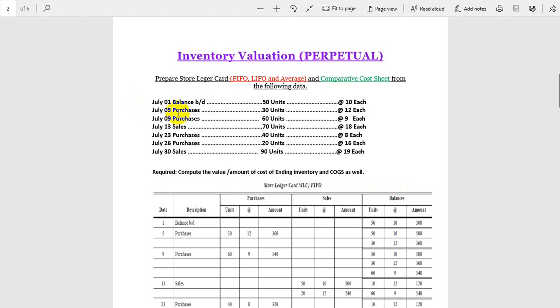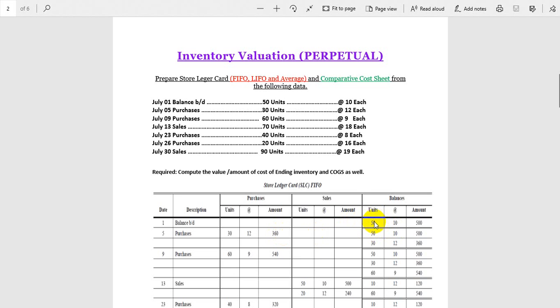Now on July 5th we purchased 30 units at 12 each. So very simple, 30 units you purchase, and what is the price of 30 units? 12 each, and 12 threes are 36, so it will be 360. I hope you understand. So you just have to copy the data, multiply, and then find the amount. 30 into 12 is 360. Please use your calculator. You can do it directly in your mind, if you use your mind, which is not used by everyone sometimes. Okay, so this is the balance brought down.